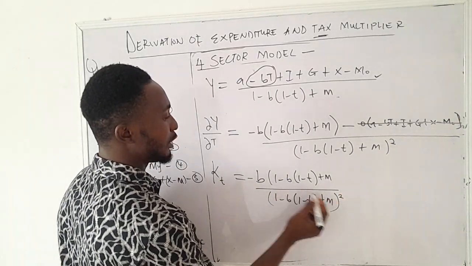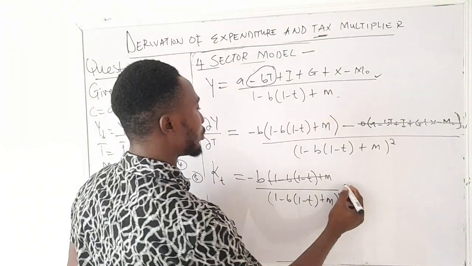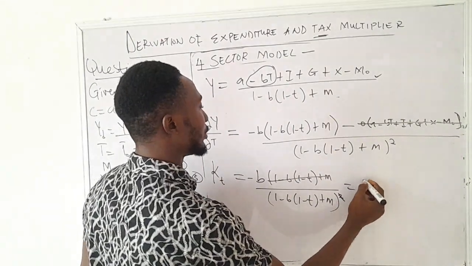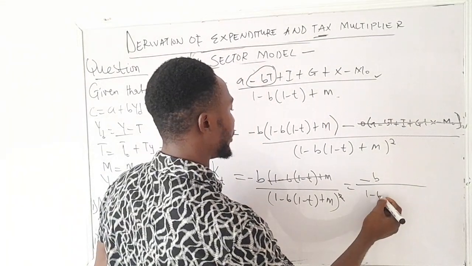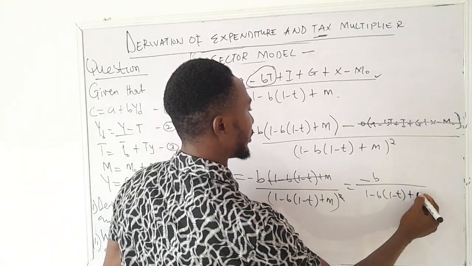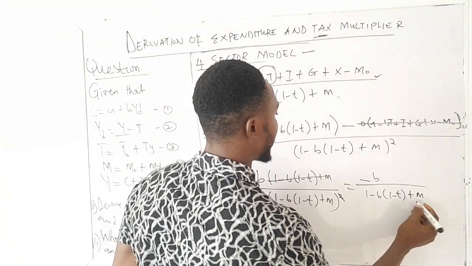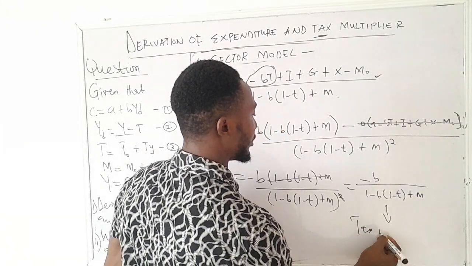So we have 1 here and we have 2 here, so 1 cancels 1, and then we are left with our tax multiplier to be equal to minus B bracket 1 minus b 1 minus t plus m. So this is what we call our tax multiplier in the 4-sector model.